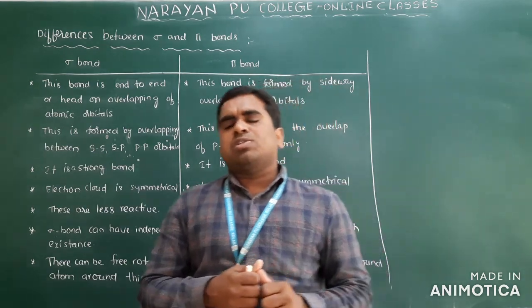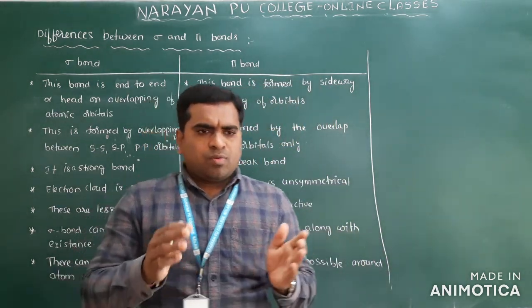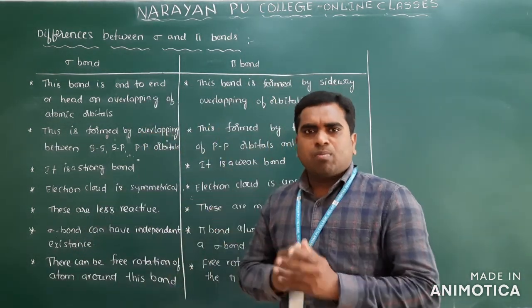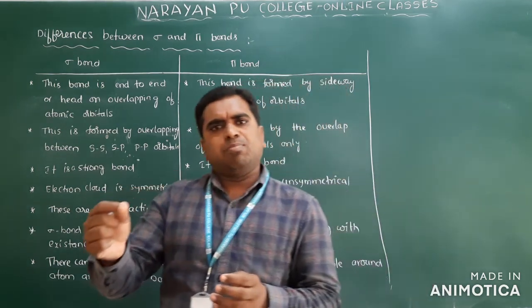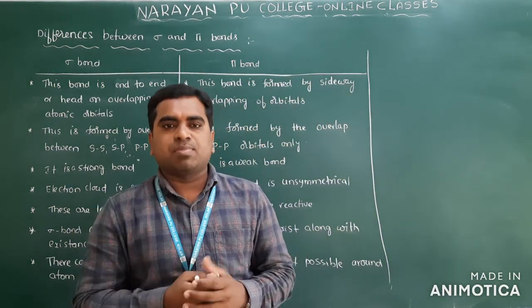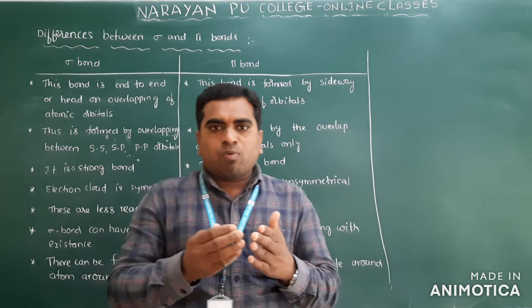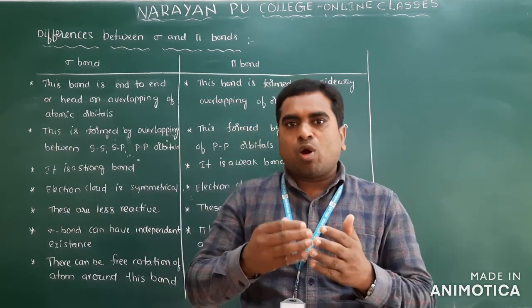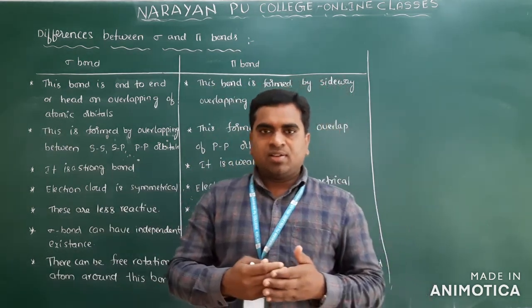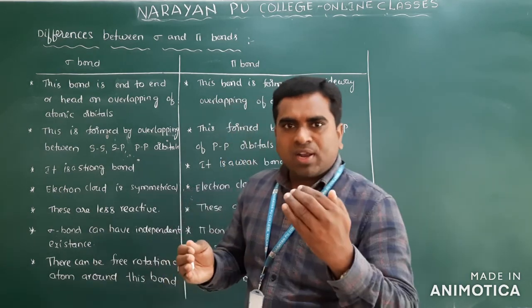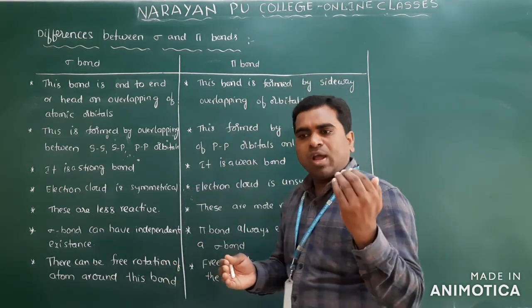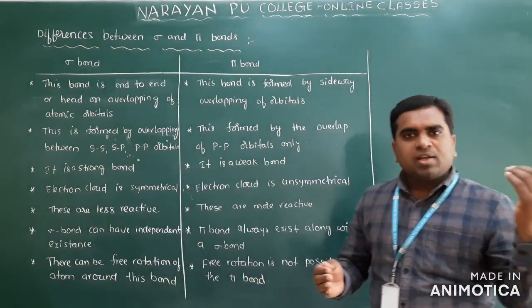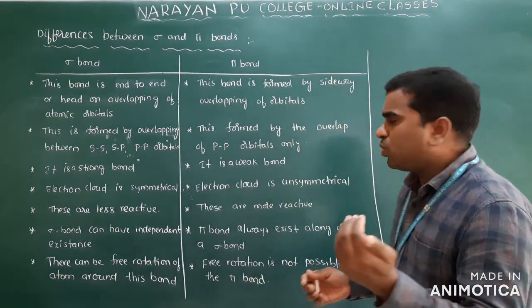And another small concept about pi bond and sigma bond. In the case of a sigma bond, the overlapping takes place to a large extent, because it is head-on, end-to-end overlapping.